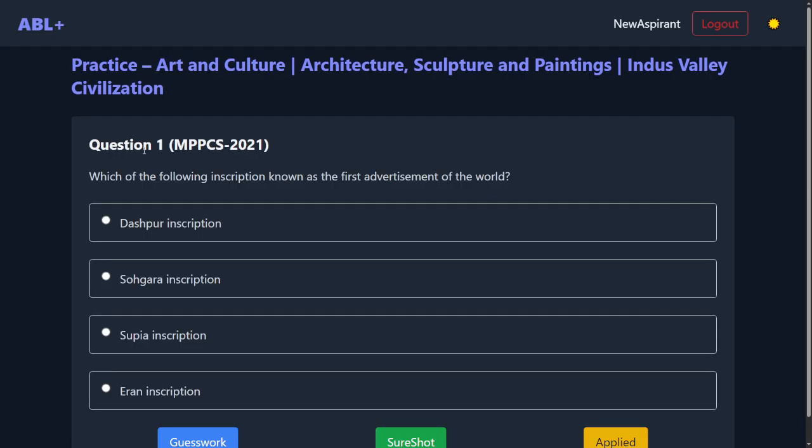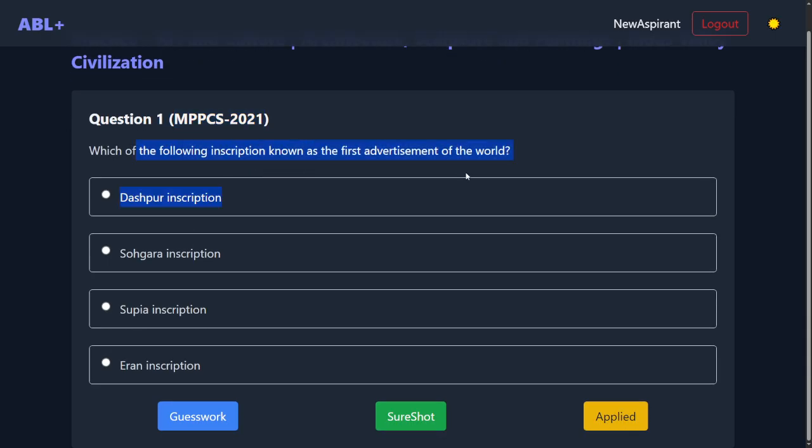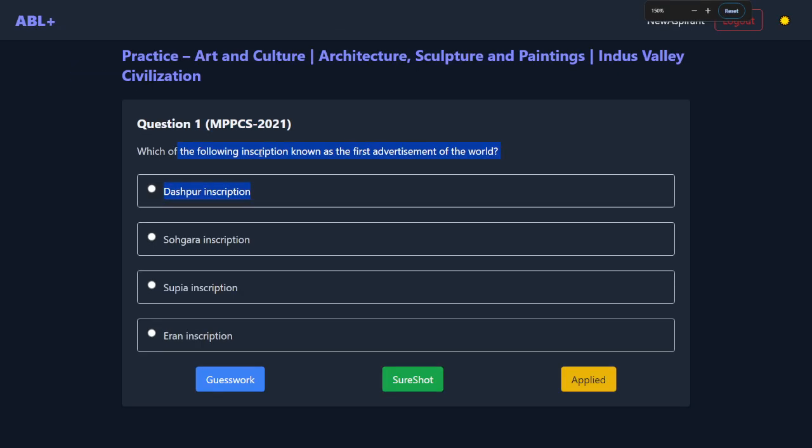Once you start this, you will get the question, and it will tell you where the question came from. You will read the question, and then you will answer it. It's a selection, for example, which of the following inscriptions is known as the first advertisement of the world. So it's the Dashpur inscription. You mark it, and then say how you know that. I'm 100% sure this is the right answer because I've done it 100 times. So I know it is the right answer.